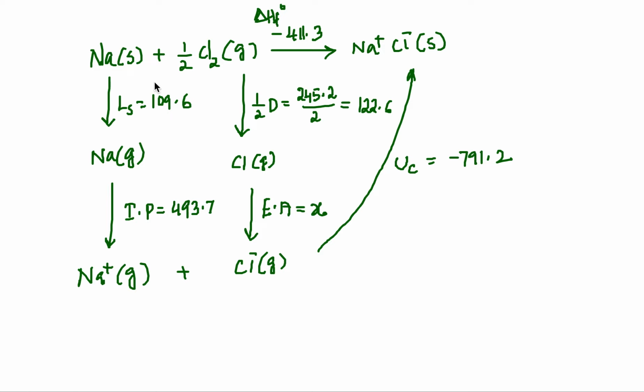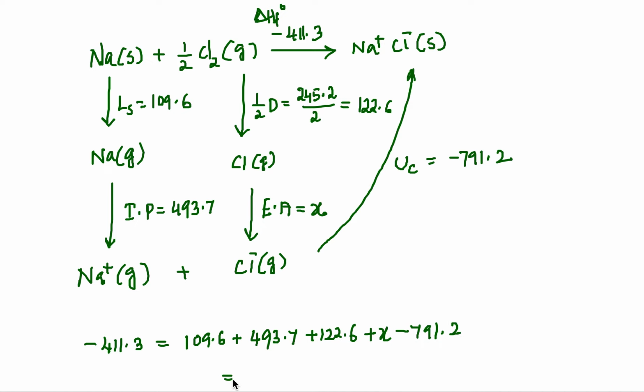The formula is actually the one which we made for convenience to memorize. That's a very bad idea. So we forget that idea. We just take in the cycle that the energy involved in the process is exactly the sum of all these energies. Therefore, now what we can write here, the negative 411.3 kilojoules is the sum of all these energies. Therefore, I can write here 109.6 plus 493.7 plus 122.6 plus X plus minus 791.2, that gives minus 791.2.